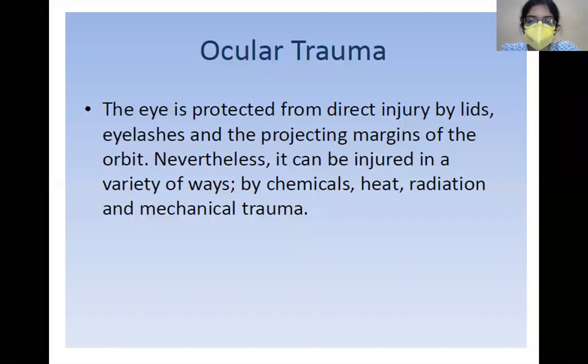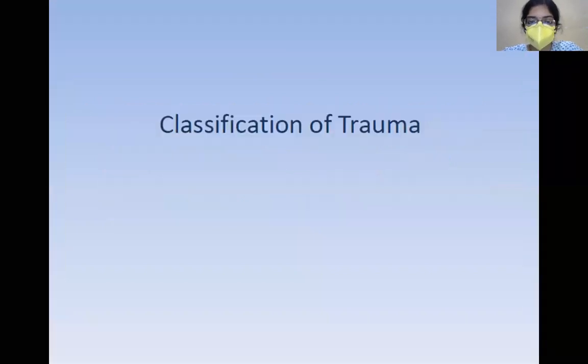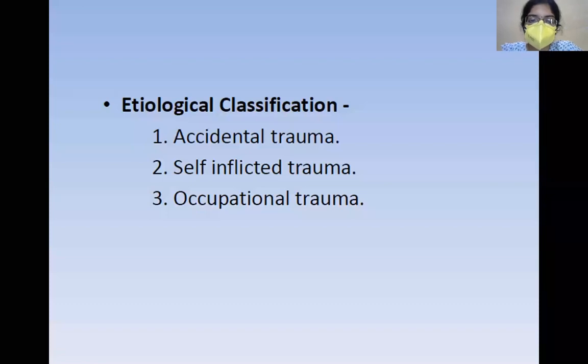So, in spite of all these protective mechanisms which are present, the eye can be injured in a variety of ways. So, we'll be looking at some of the causative factors of ocular trauma. Now, how can this ocular trauma be classified? So, the etiology can be classified by the way of injury. The trauma can be self-inflicted, or it could be accidental trauma, or it could also be occupational trauma.